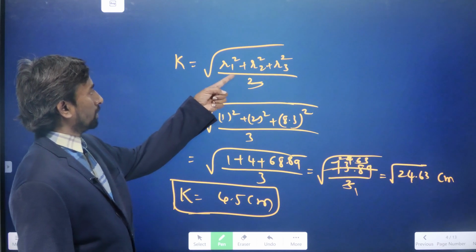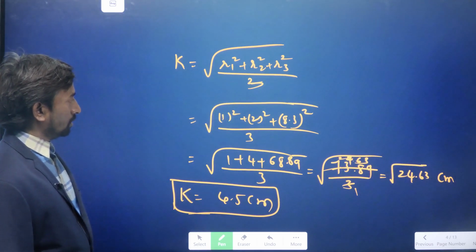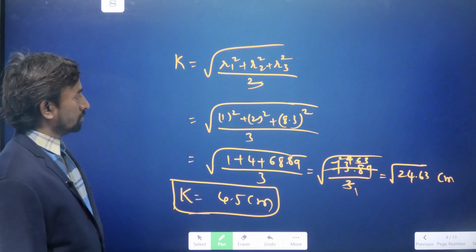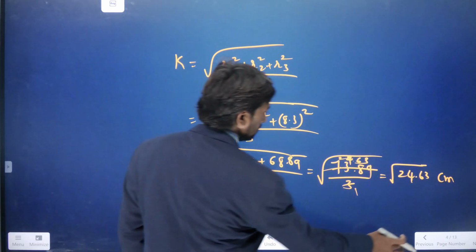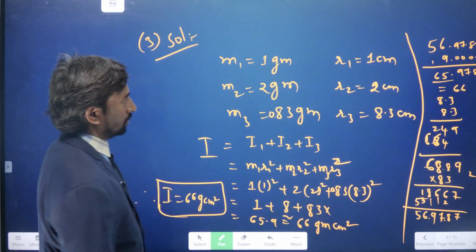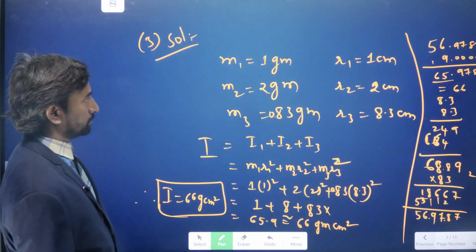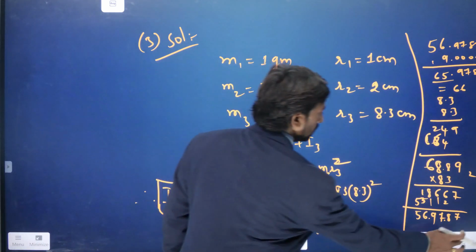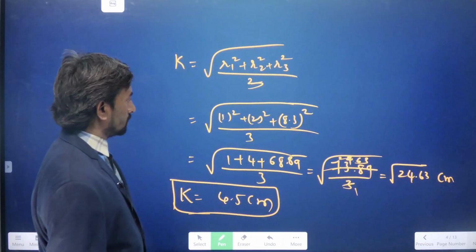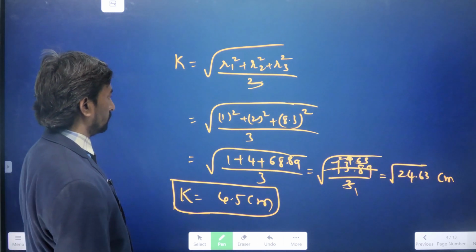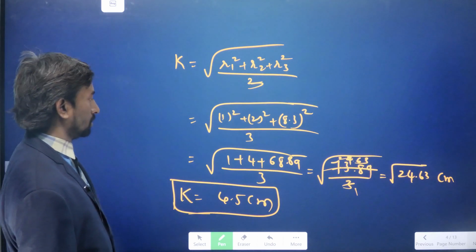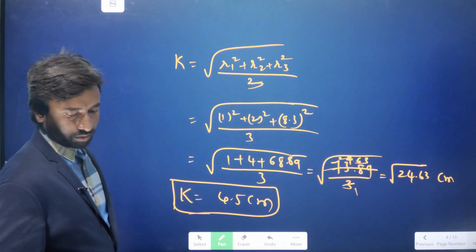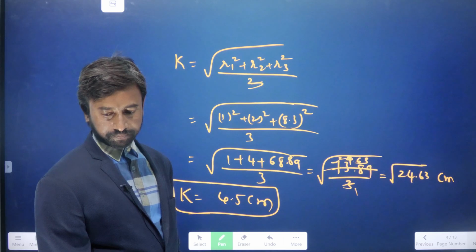So r1 square plus r2 square plus r3 square, they have given 1 square plus 2 square plus 8.3 whole square. 8.3 whole square is 68.89 only. So if you add, 4.9 centimeters is the radius of gyration.